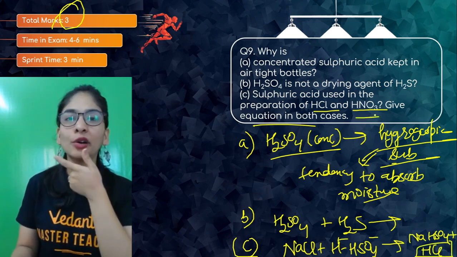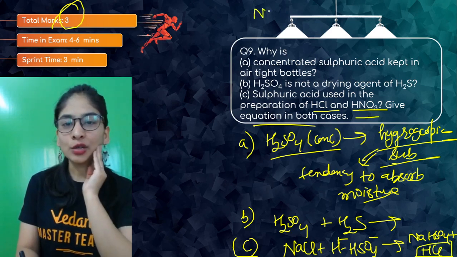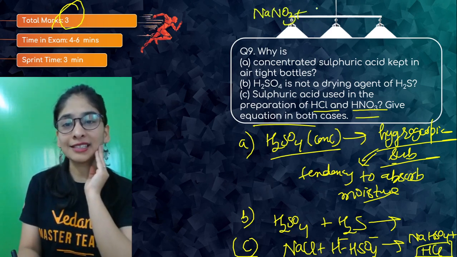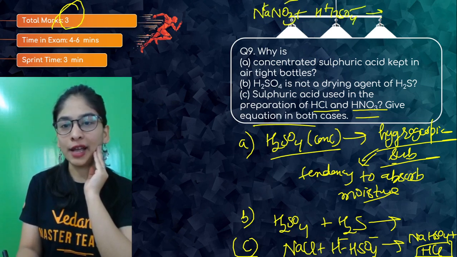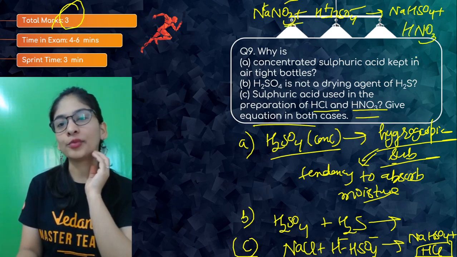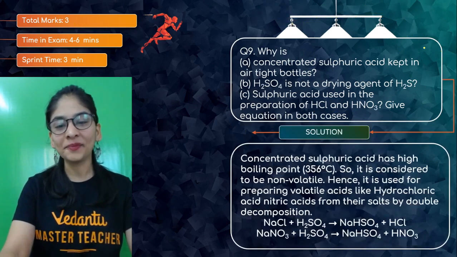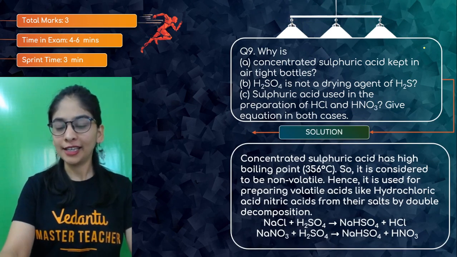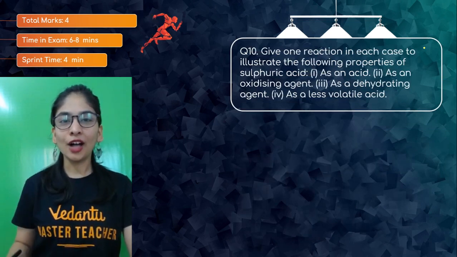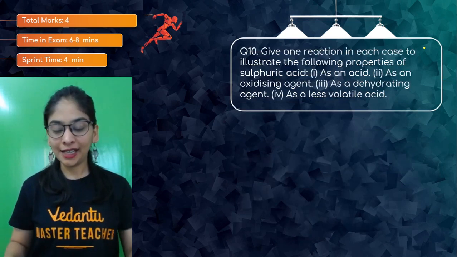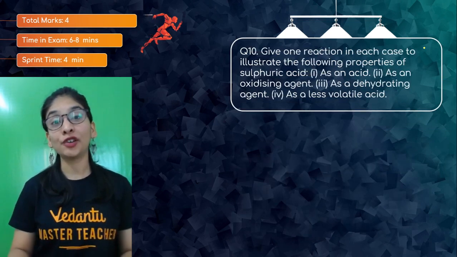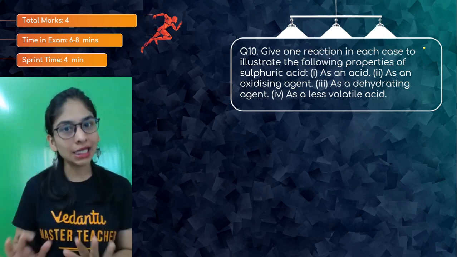And nitric acid we already did 2-3 times. You can take NaNO3 this time and take my sulfuric acid, and then again an exchange of ions gives NaHSO4 along with HNO3. It's a double decomposition reaction. You get your nitric acid. So isn't it easy peasy? Not difficult at all. Students, do let me know. Don't worry, we are doing all the questions just for your practice. So stay calm, stay till the end.